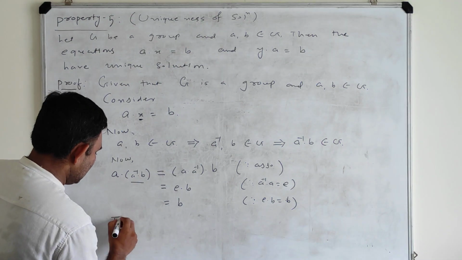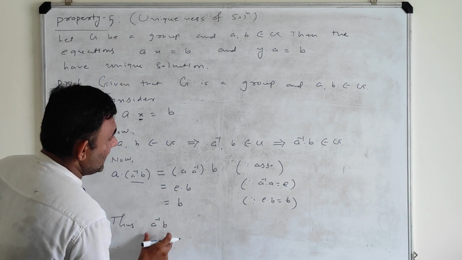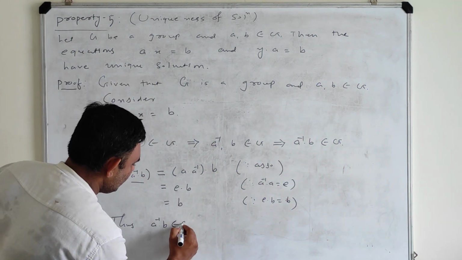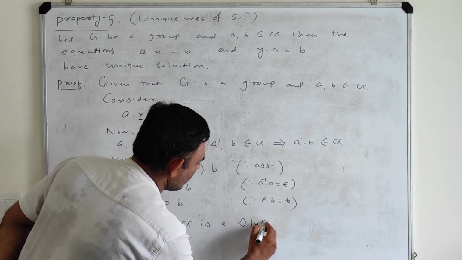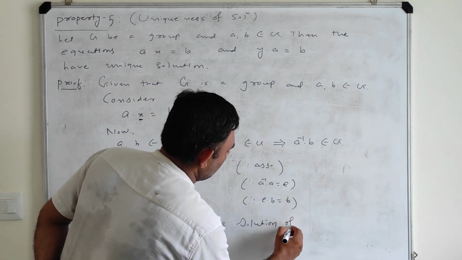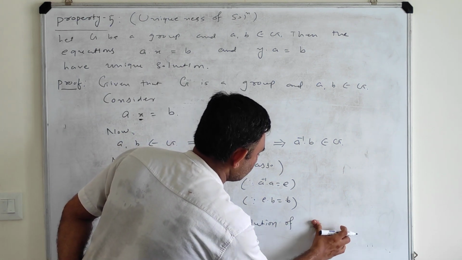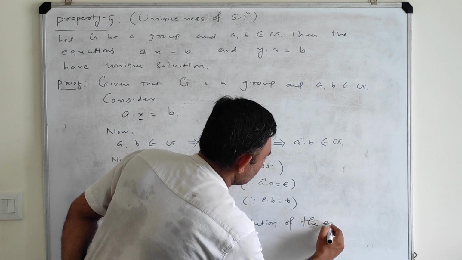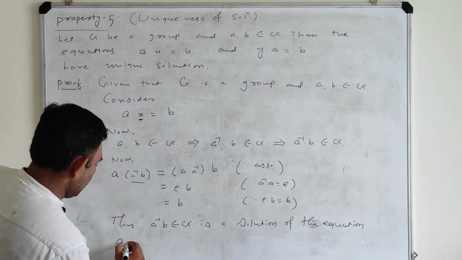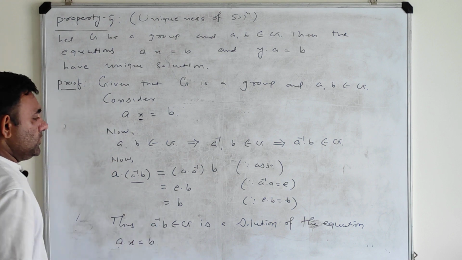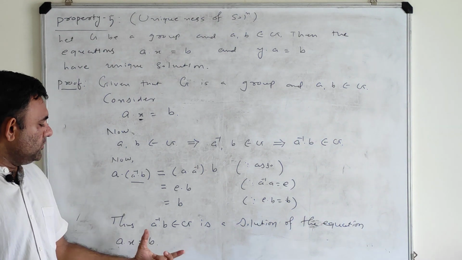So thus A inverse into B, and that quantity is also in G, is a solution of the equation A dot X is equal to B. So we have guaranteed the solution, so existence of solution is proved.